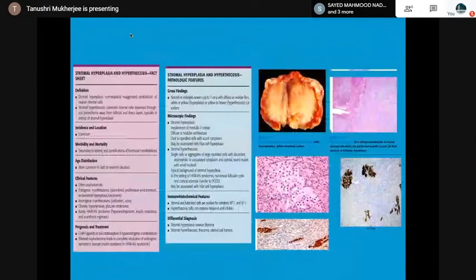There is stromal hyperplasia and hyperthecosis, non-neoplastic conditions, and they are asymptomatic also, but it is seen in the ovaries, and it is important to recognize that to differentiate it from sex cord stromal tumors or ovarian fibromas and stromal hyperthecosis. So stromal hyperplasia has to be recognized in the microscope.